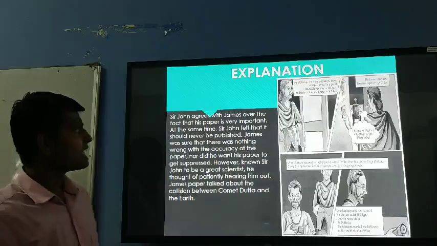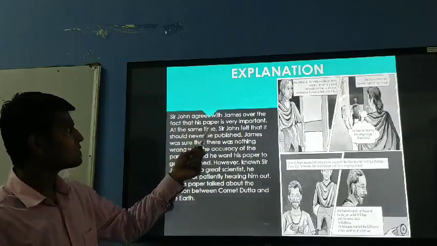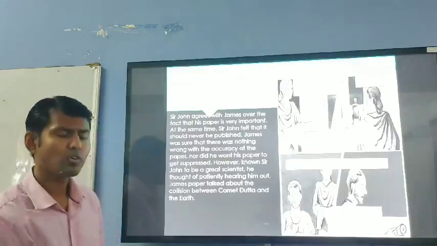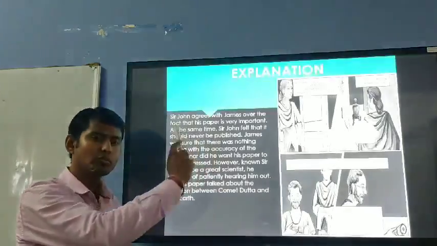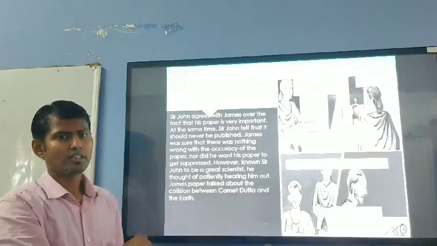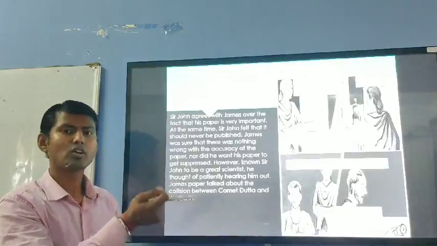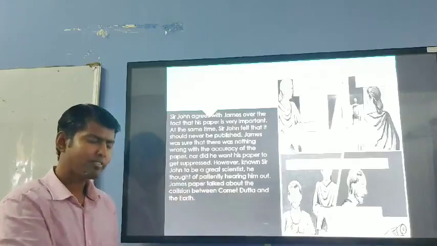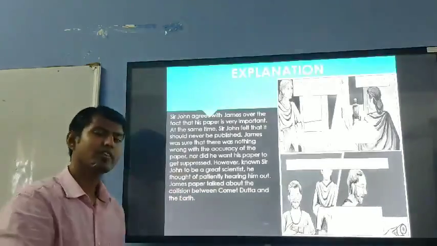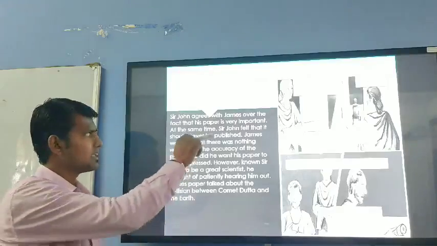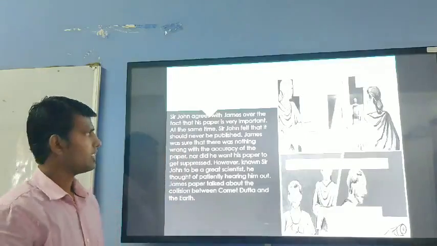John agrees with James that his paper is very important. But James says it has to be published in the editorial of Nature, and people should know about the comet. John says yes, it is important, but this is not the right time to publish such things.